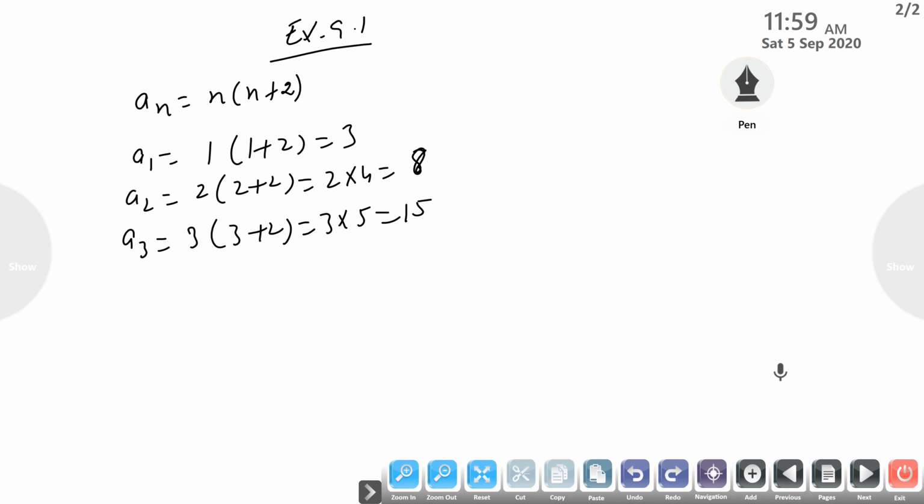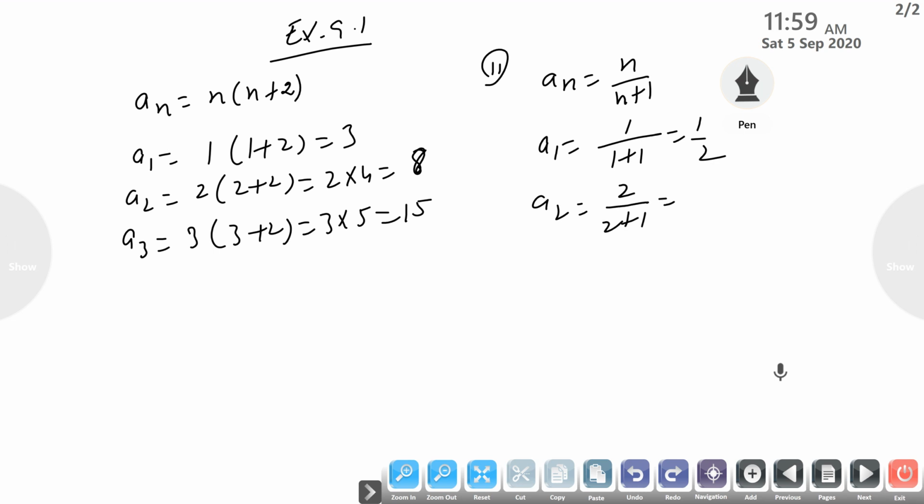Second is, if an equals n upon n plus 1, then its 5 terms are: put n equal to 1, we get 1 upon 1 plus 1, that is 1 by 2. Put n equal to 2, we get 2 upon 2 plus 1, that is 2 by 3. Put n equal to 3, we get 3 upon 3 plus 1, which is 3 by 4. Continuing like this, we get all the terms of this sequence.